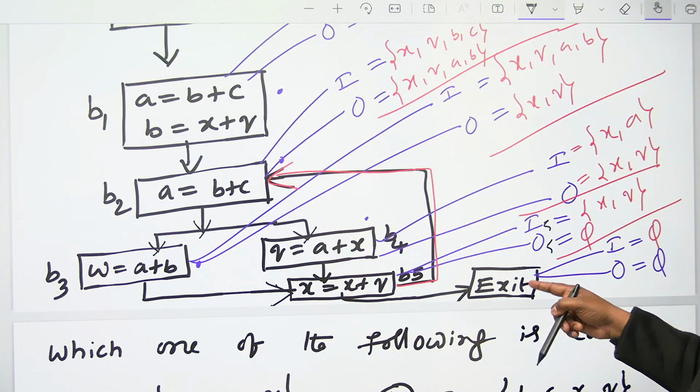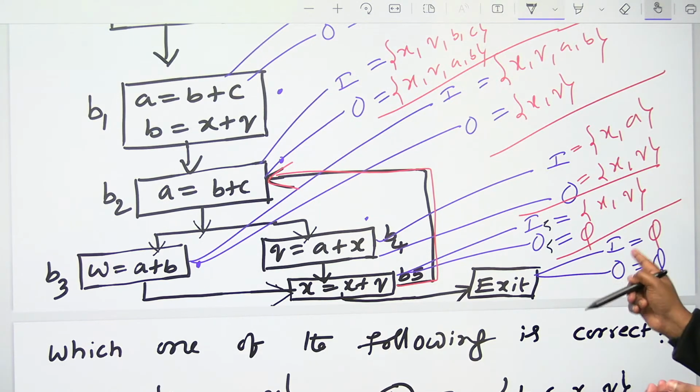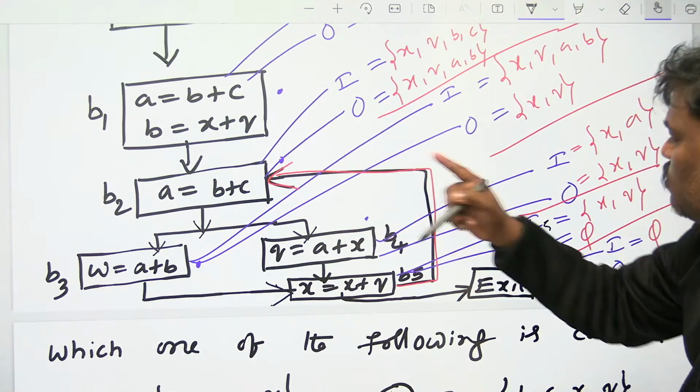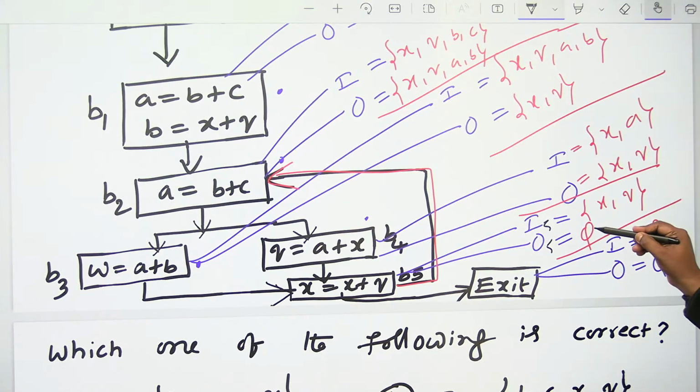Out of 5 is equal to in of next person, that is pi, okay. But out of 5 is in of 2 also. What is the in of 2? We are already done. It will go to XQ BC.